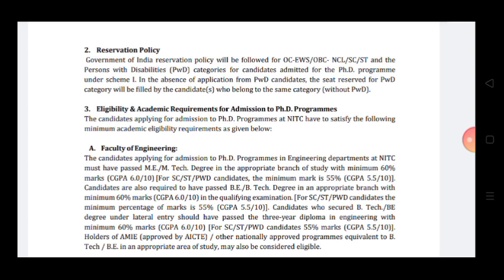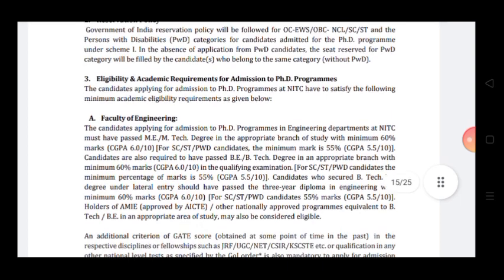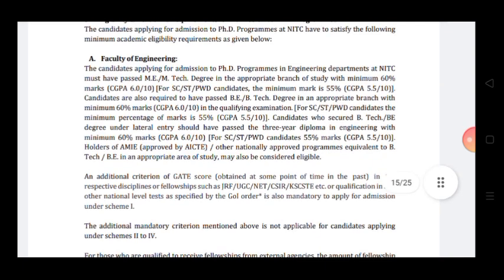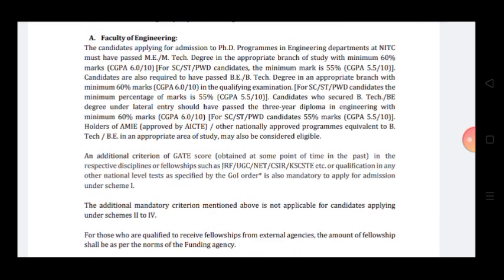Eligibility and academic requirements for admission to the PhD program. If you are applying for PhD, then you must have passed your ME or MTech degree in an appropriate branch of study with minimum 60% marks or 6 CGPA. For SC/ST candidates, the minimum is 55% or 5.5 CGPA. Candidates are also required to have a BE or BTech degree in an appropriate branch with minimum 60% marks or 6 CGPA in the qualifying examination. For SC/ST, it is relaxed by 5%.